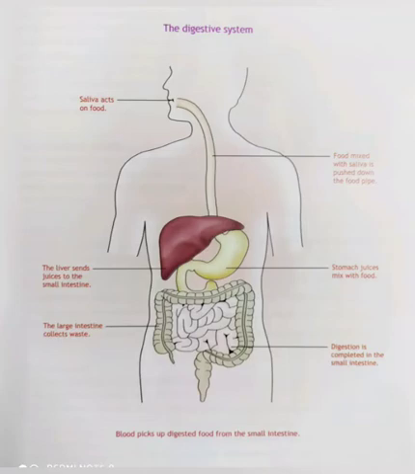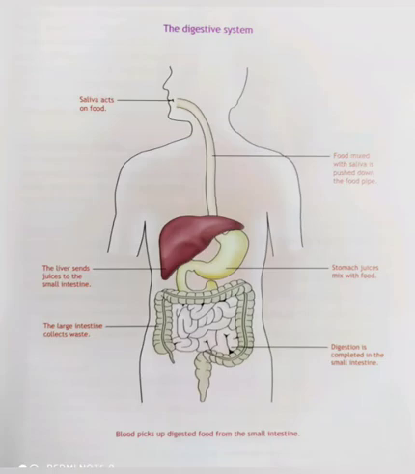The blood picks up the digested food from the small intestine, which means our blood absorbs the nutrients from the digested food in the small intestine, and the large intestine collects the waste. The waste products are eliminated out of the body through the large intestine, and a large amount of water is also absorbed in our large intestine. So kids, this is how the process of digestion happens in our body. Can you name the organs of the digestive system now?